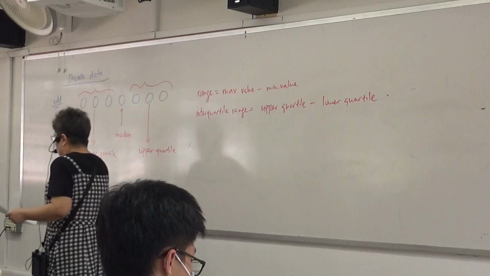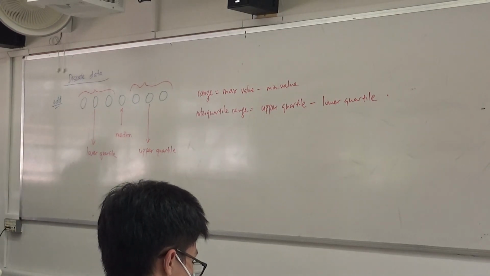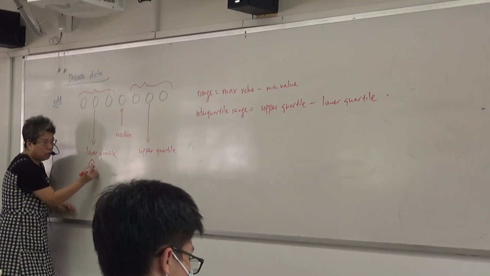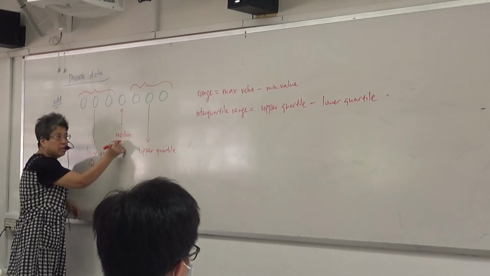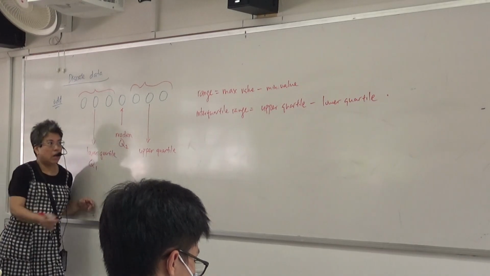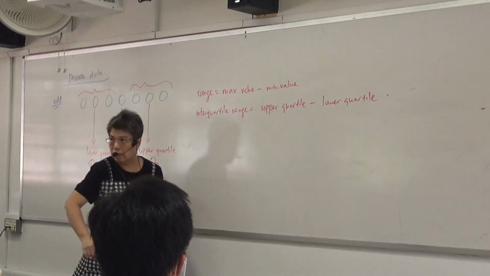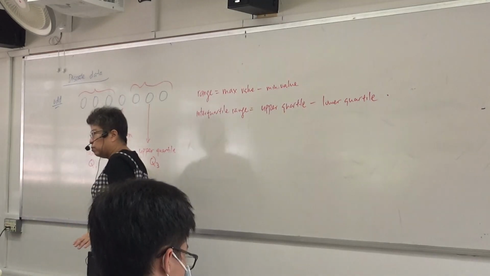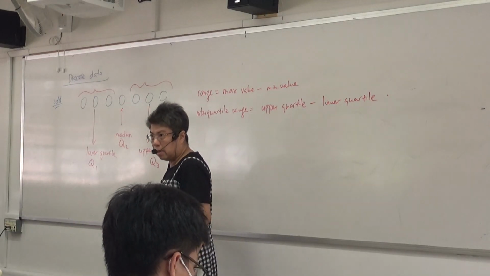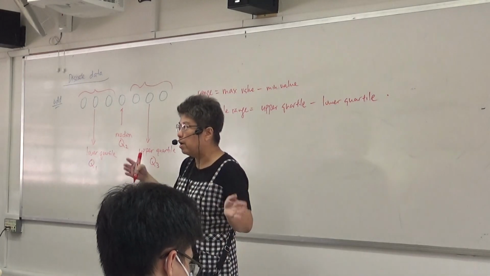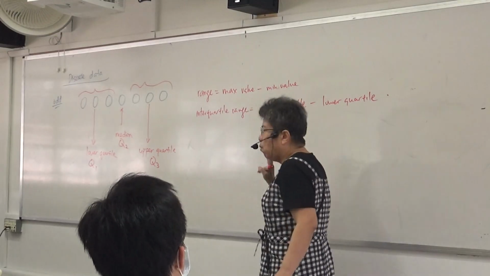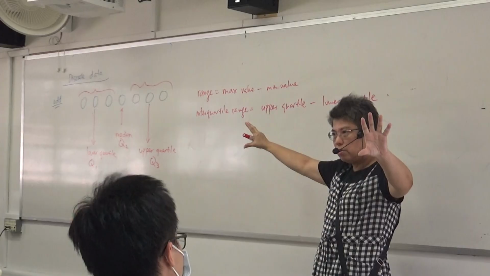Okay, now, what's the meaning of this? First of all, there's another name to all this. First of all, you learn the terminology. Lower quartile can also be called the first quartile. Median is actually called the second quartile, and upper quartile is called the third quartile. But usually we don't call it. But you must also know that first quartile is the lower quartile, second quartile is median, third quartile is upper quartile. Understand? Usually for our case, we'll just use lower and upper quartile, but you must know the equivalent. Is that understood?